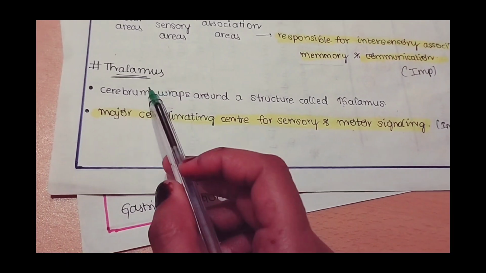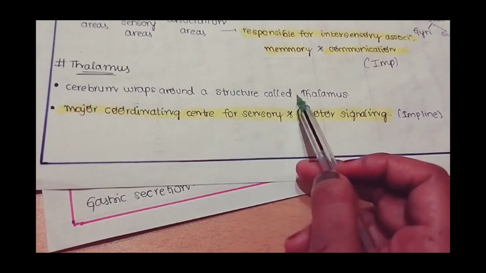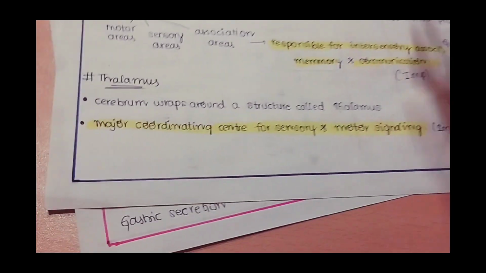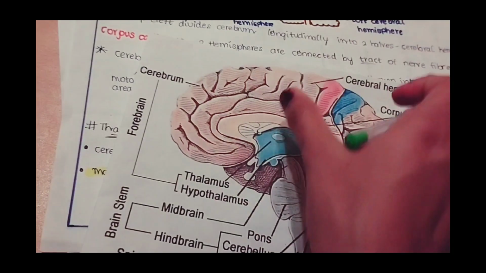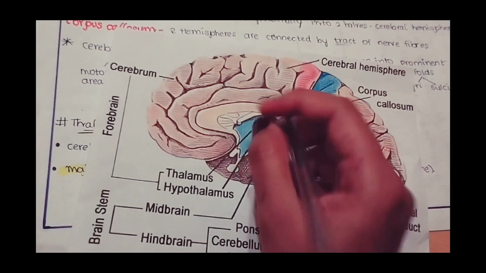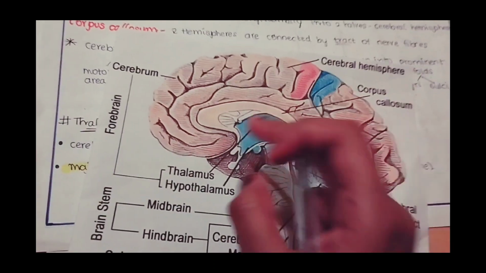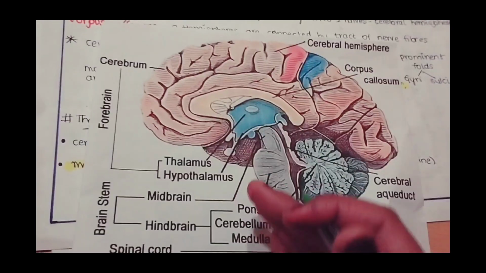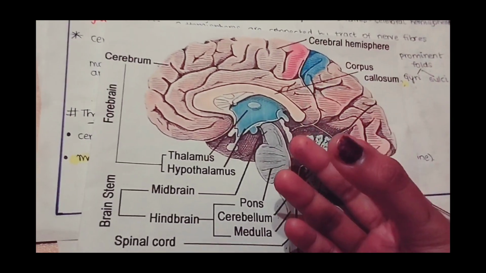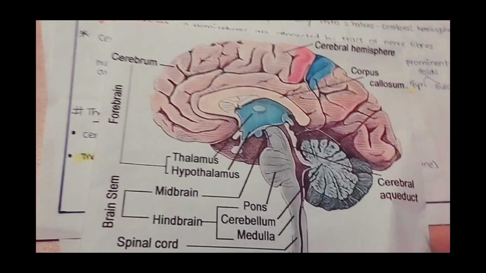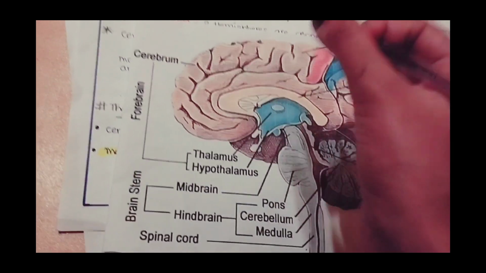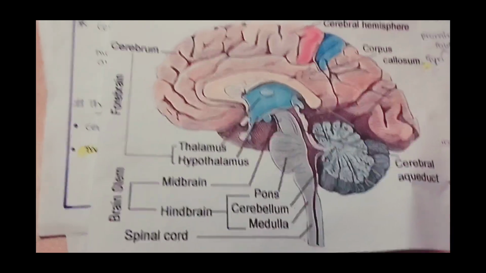The next part of the forebrain is the thalamus. The cerebrum wraps around a structure called the thalamus, and it is the major coordinating center for sensory and motor signaling. This is the cerebrum and it is wrapping around a structure called the thalamus. This is the thalamus and it is the coordinating center for motor and sensory signaling. Sensory impulses come from here and are analyzed in the brain, and motor impulses are transmitted through here. Sensory information and motor information, the coordination takes place at the thalamus. This is a very important point.